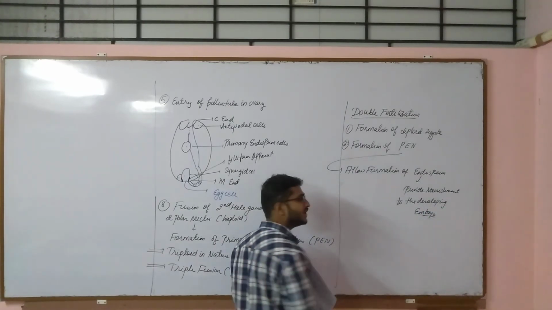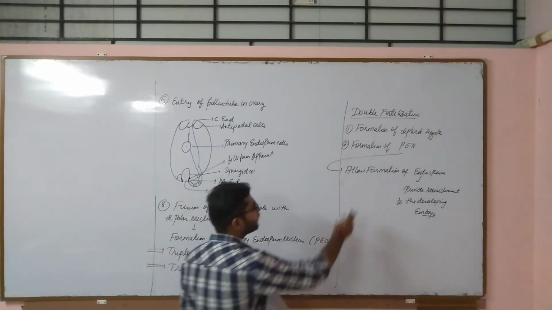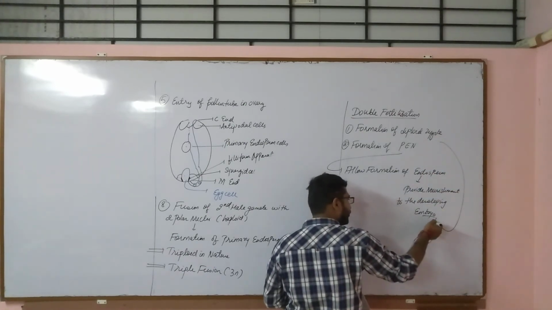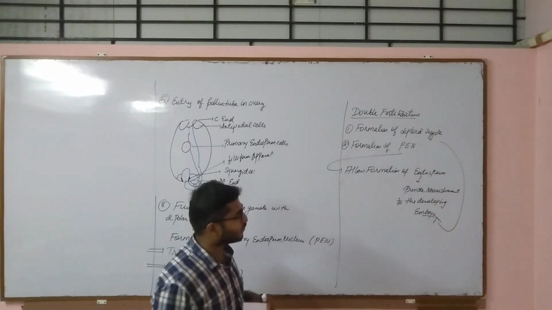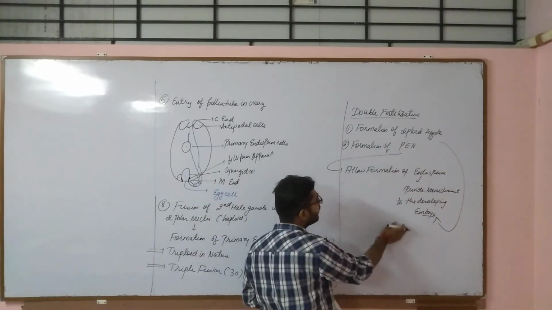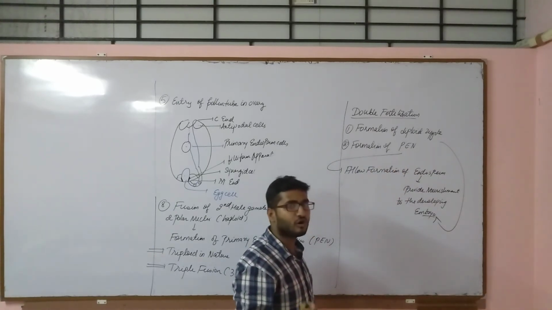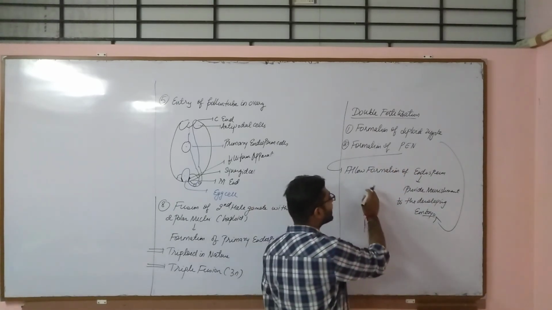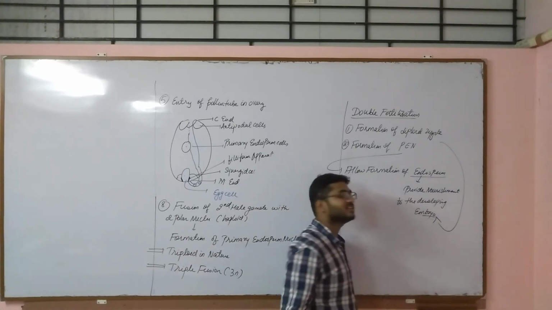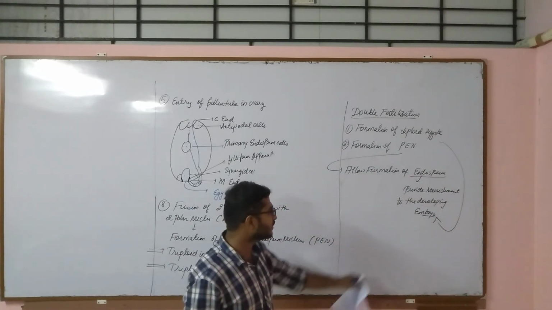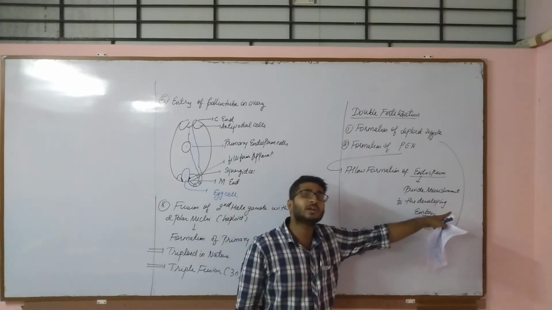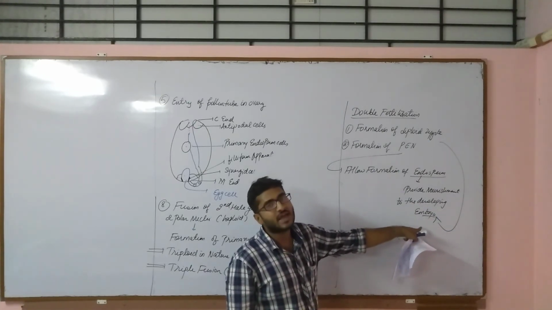From where will this embryo come? Because we know that the diploid zygote will undergo several changes to develop embryo. So zygote will develop into embryo, and primary endosperm nucleus or primary endosperm cells will start forming the endosperm, which is acting as the reservoir for nutrient or nourishment. It provides nourishment to the developing embryo.